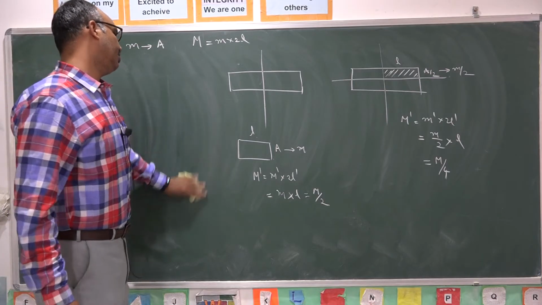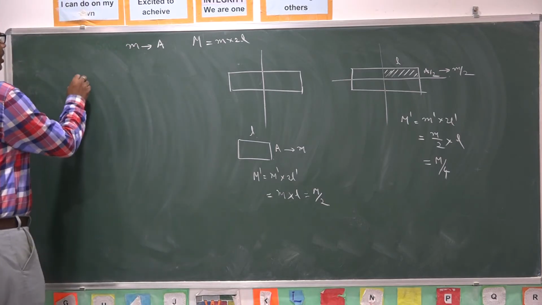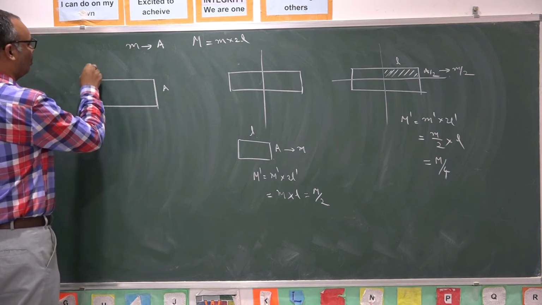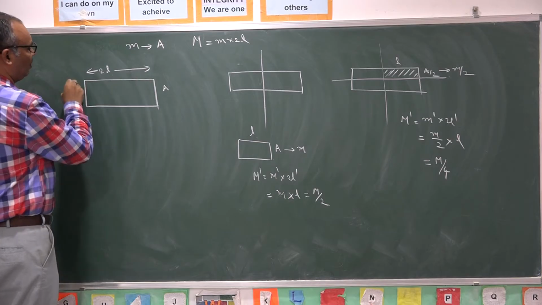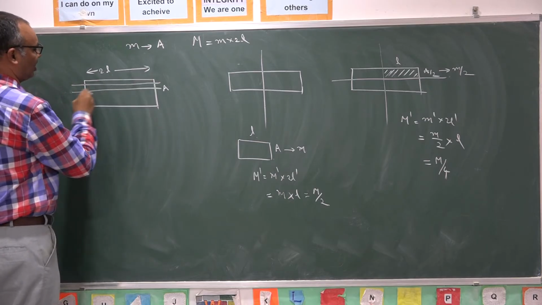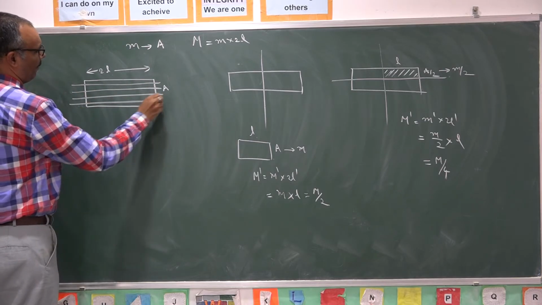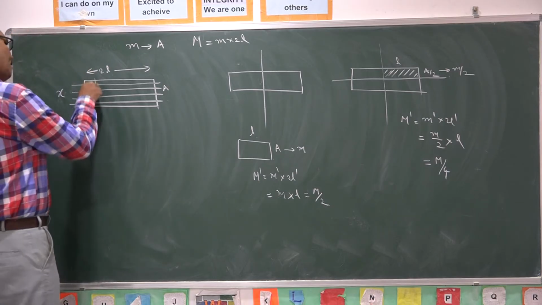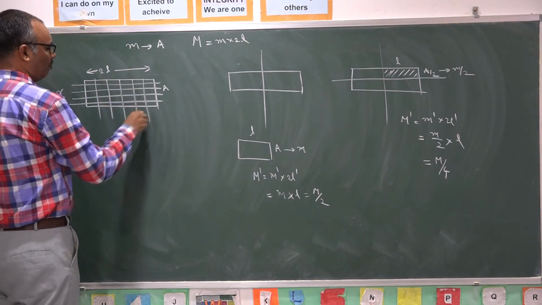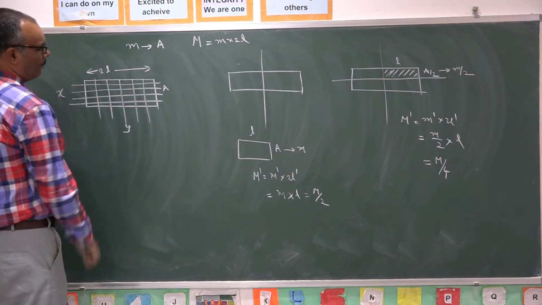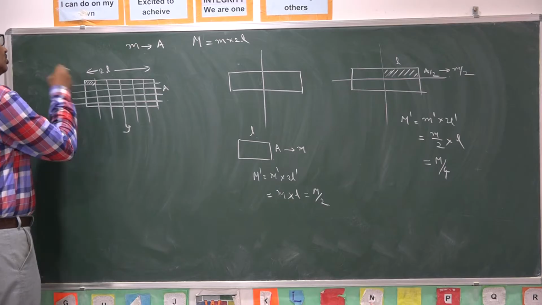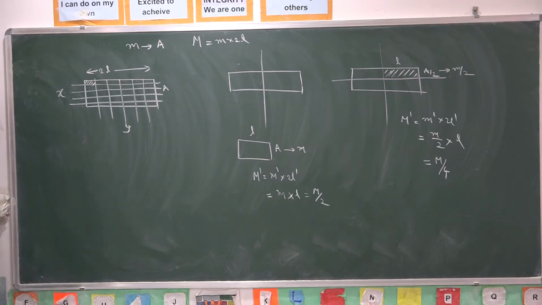Some easy method or easy formula, let us frame. Here is a magnet, area of cross section A and length is 2L. It is cut into X identical pieces along the axial line, and Y identical pieces along the equatorial line. Along in the sense parallel to. If I consider a single portion of this, what is the magnetic moment of the particular portion?